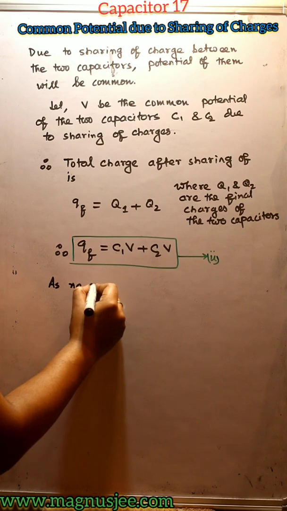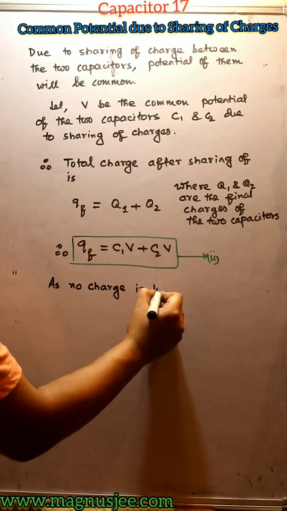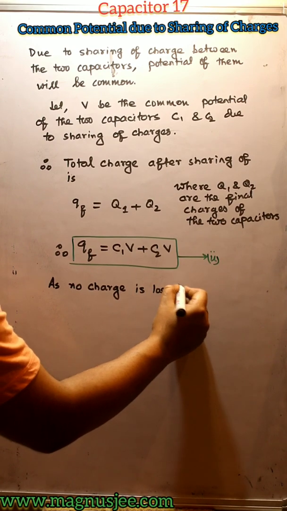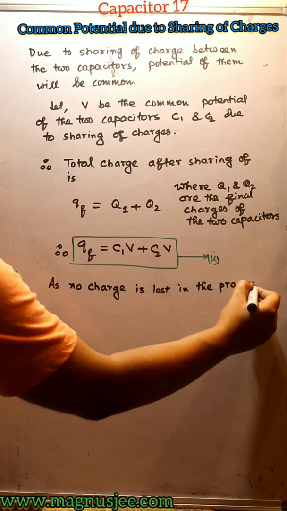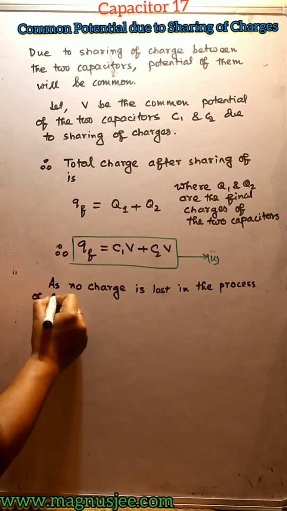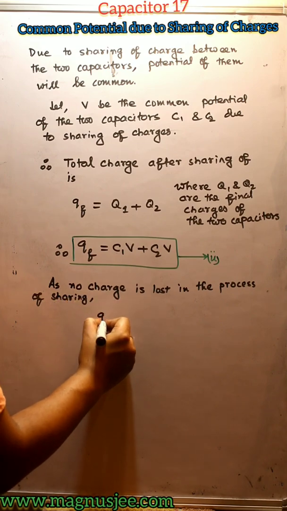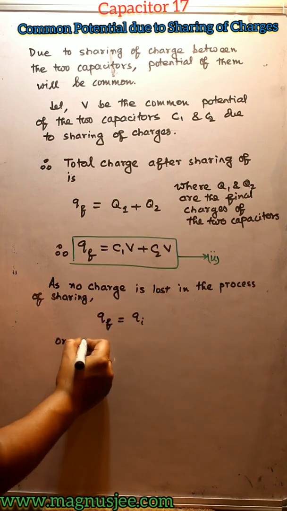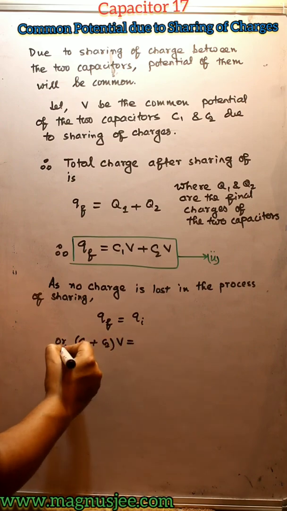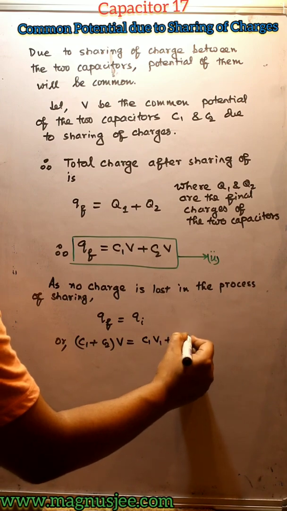As no charge is lost in this process of sharing of charge, hence we can say that Qf equals Qi, that is C1 plus C2 times V is equal to C1 V1 plus C2 V2, using equations 1 and 2.